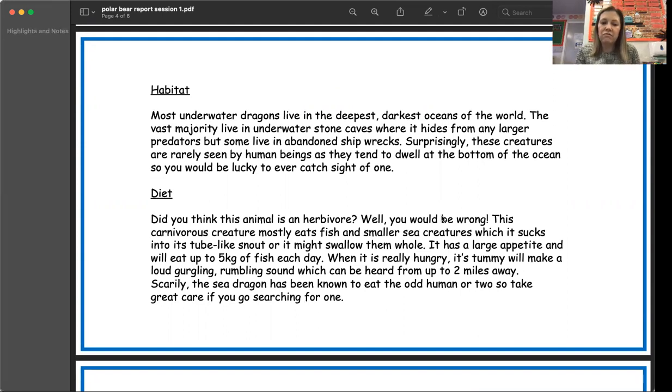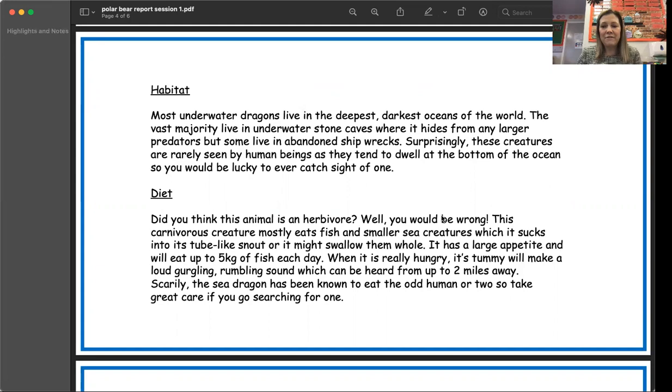Surprisingly, these creatures are rarely seen by human beings as they tend to dwell at the bottom of the ocean, so you would be lucky to ever catch sight of one. Now, I can see a few in that paragraph. In fact, I can see 3 different generalizers that you could use in your report. Can you spot them? Just pause the video and see if you can find them with your grown-up.